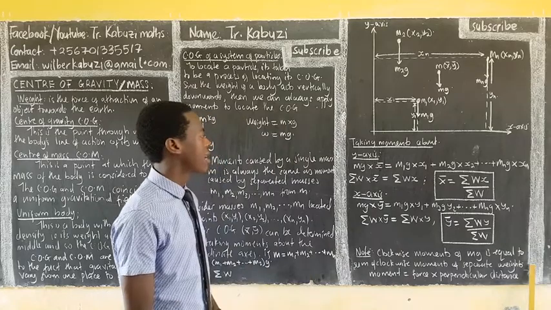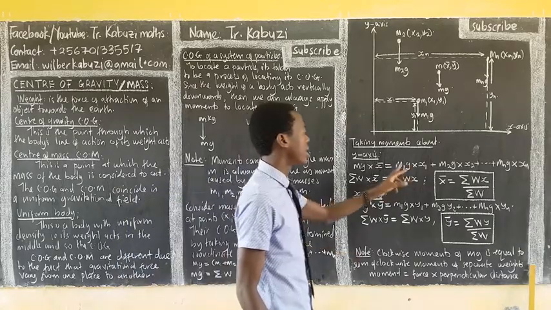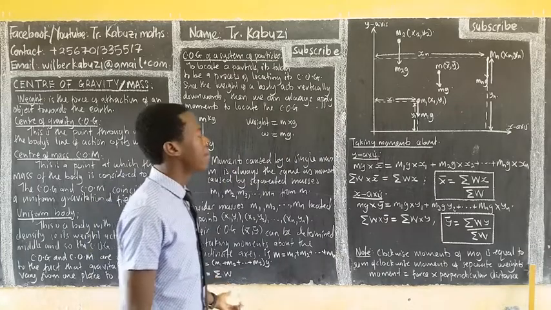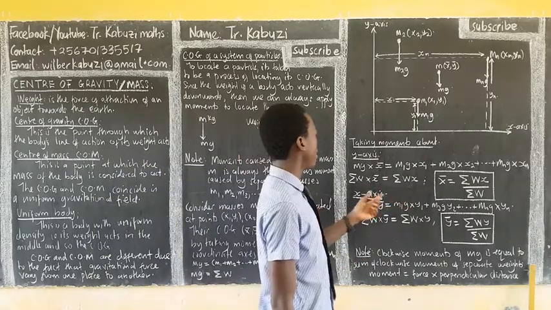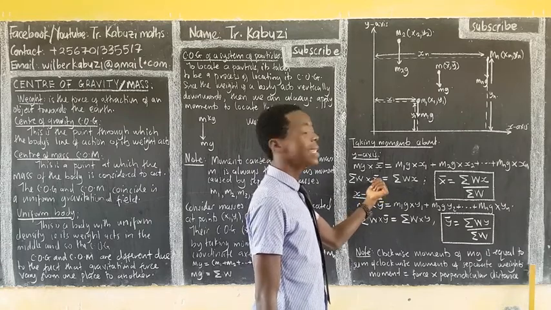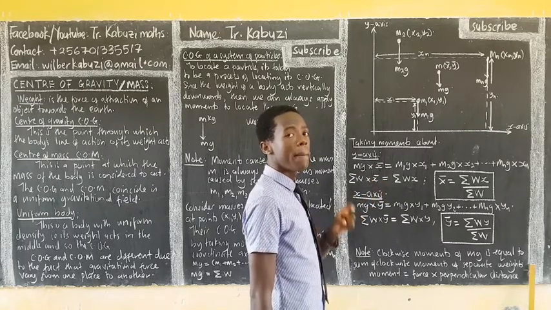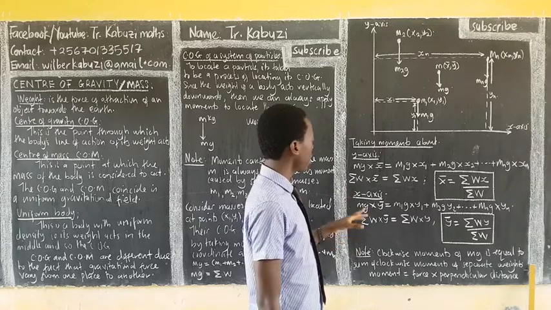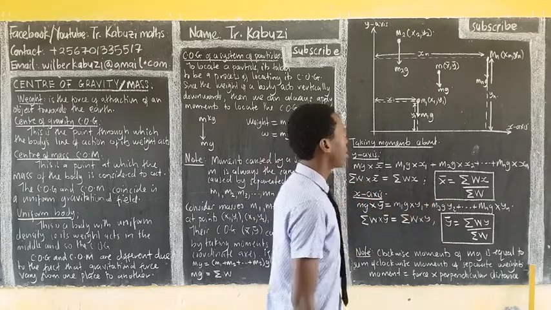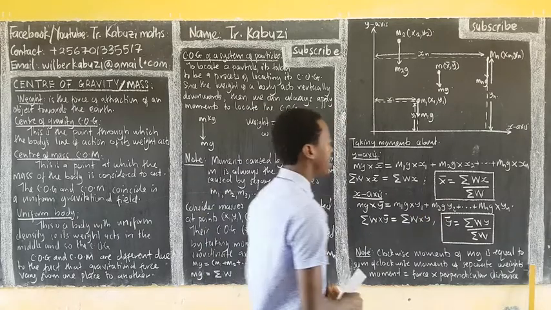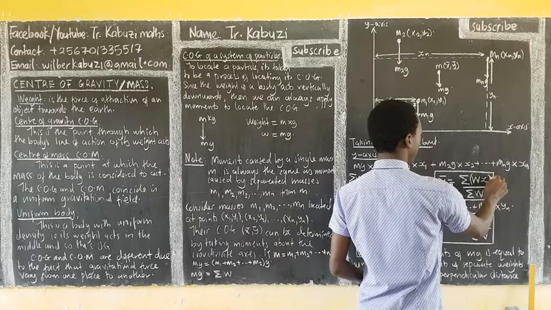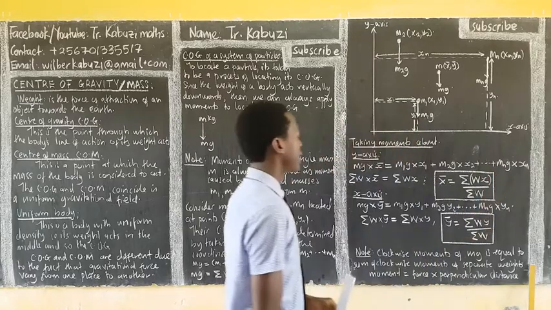When we sum all of these, we are getting the x components, and this is going to be the x bar, the x component for that big mass. If we divide through by this and take the other side, that's what we have. This is a product of these two things there.